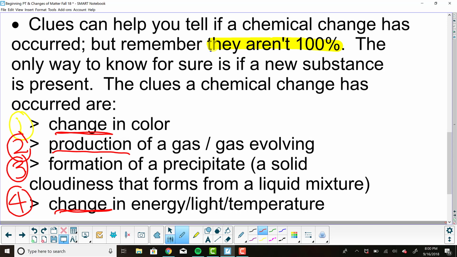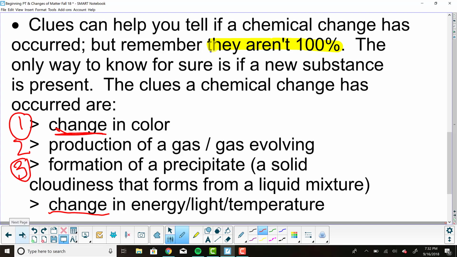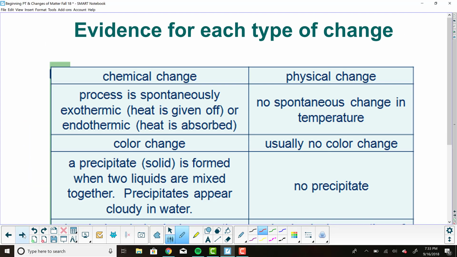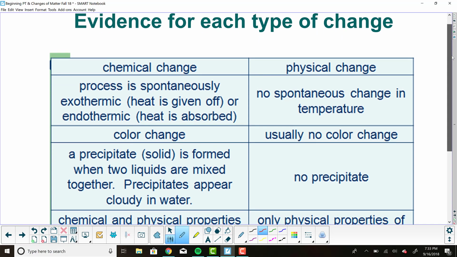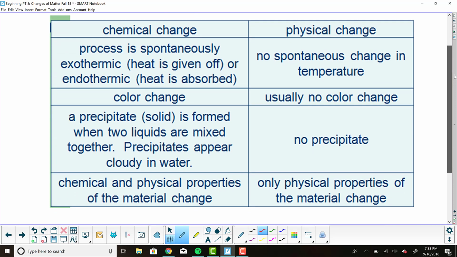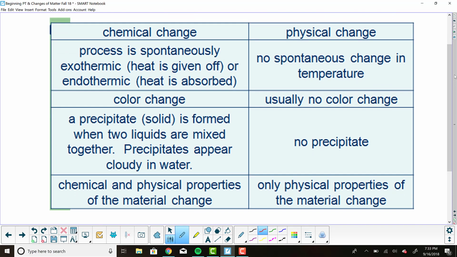Remember, these clues aren't 100%. Something might change color, and it might not be a chemical change. So the key here is to look and see if there is a new substance present, then a chemical change has occurred. If there's not a new substance present, then a chemical change has not happened. If you want a brief overview of what I just talked about with the types of physical and chemical changes, here's a great chart you can copy down into your notes. Everything on the left side is going to be evidence of the chemical change. Everything on the right side is evidence of a physical change.